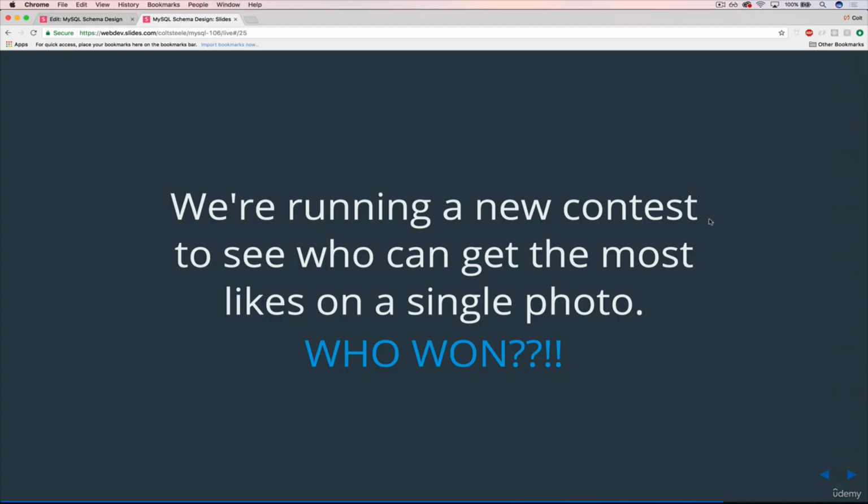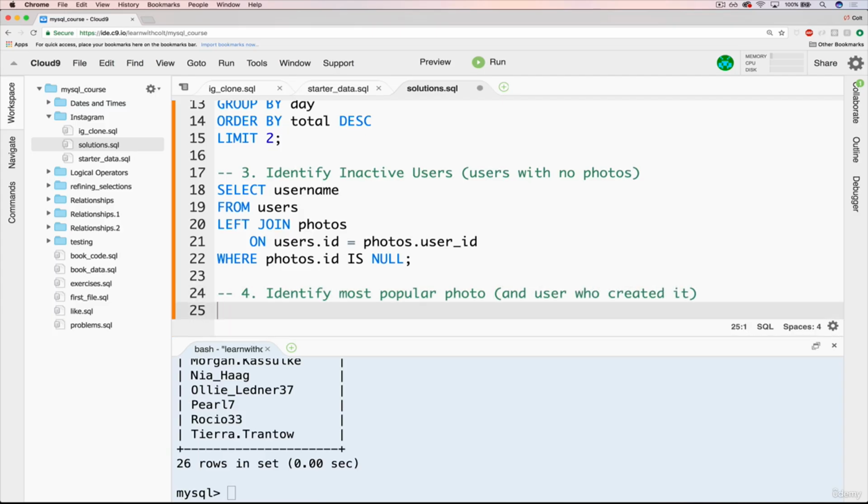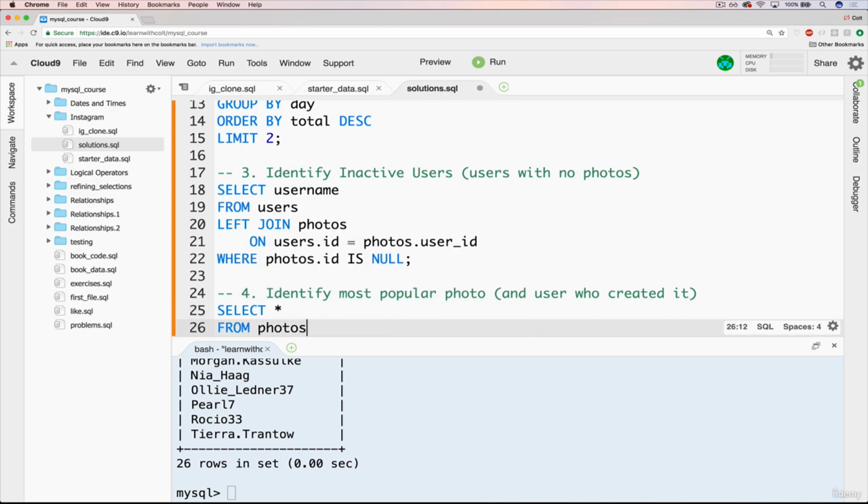So the first thing we need to do is just find the most popular photo to start, meaning the most number of likes, and then we can worry about the username and the user afterwards. So we'll do: identify most popular photo and user who created it. Okay, so to do that, it's going to be a select. We'll do a select star to start from photos.